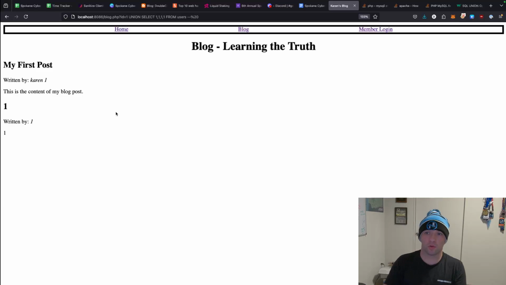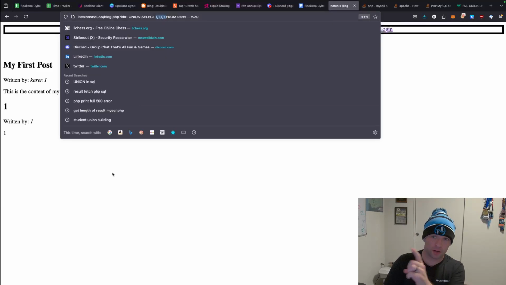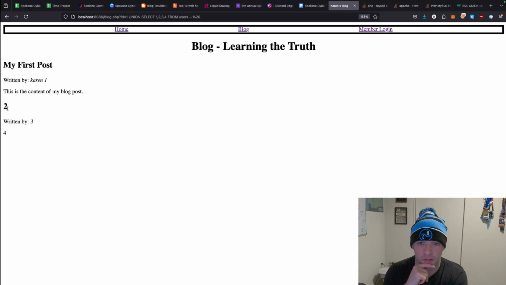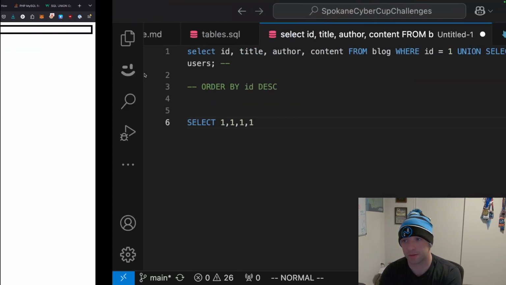So now that we know how many elements there are, you notice the 1, 1, 1, and 1, but we want to know which ones are used where. So 2, 3, 4. Okay, so we can see that not all the fields are actually being displayed, just 3 of the fields. The final 3 are being used. So those are the ones we're going to use for a table. So the key thing that we did wrong initially was that we were using the wrong amount of columns. Now we know the right amount of columns, we can do this correctly.